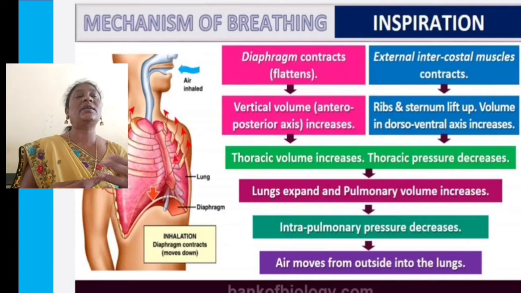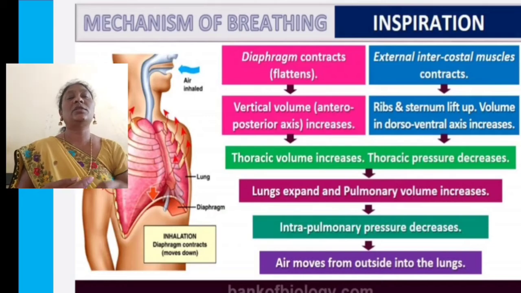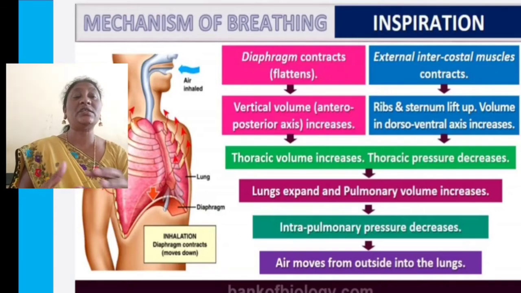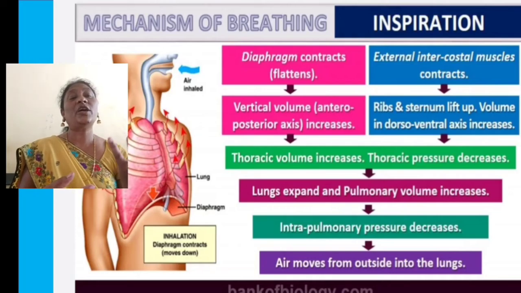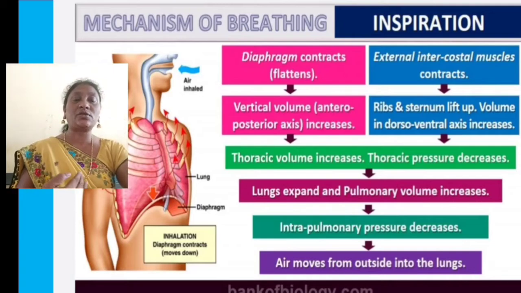So external intercostal muscles also will be contracted and the ribs and sternum lift up and the volume inside the dorsal ventral axis increases. Both happen together: the diaphragm contracts and the external intercostal muscles contract. So the anterior posterior volume increases as the ribs and sternum lift up and the dorsoventral axis volume increases. These are the events which take place during the process of inspiration or inhalation.